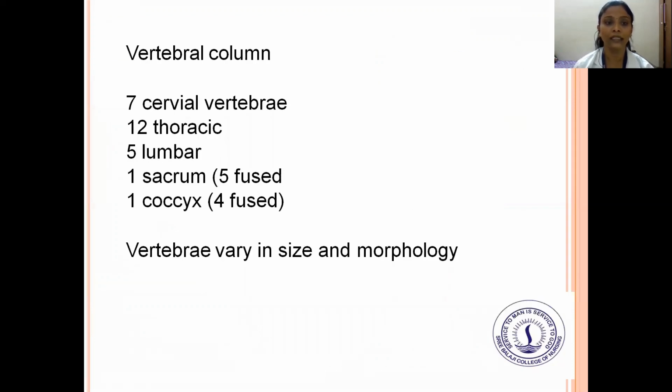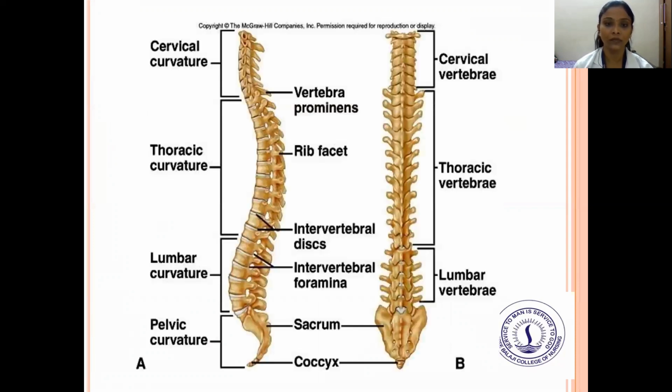The vertebral column has 7 cervical vertebrae, 12 thoracic, 5 lumbar, 1 sacrum, and 1 coccyx. Vertebrae vary in size and morphology according to their position. So you can see the vertebral prominences, rib prominences, intervertebral discs, intervertebral foramen, sacrum, and coccyx.